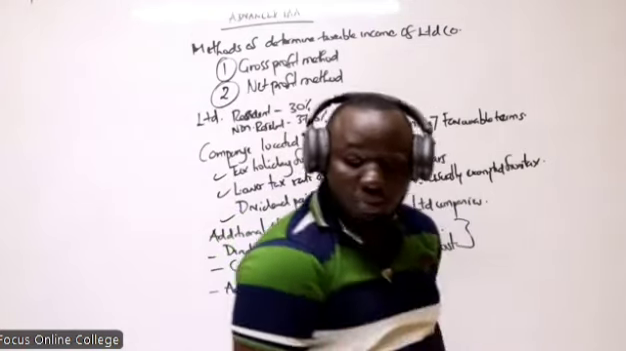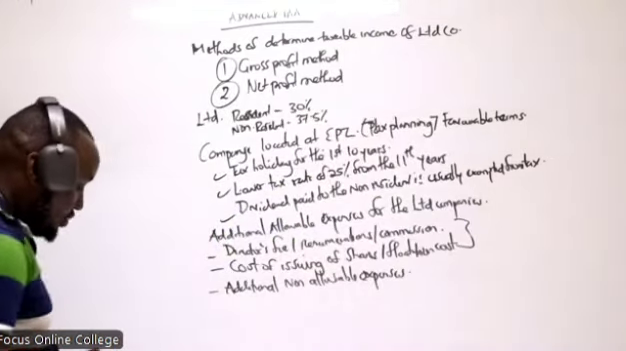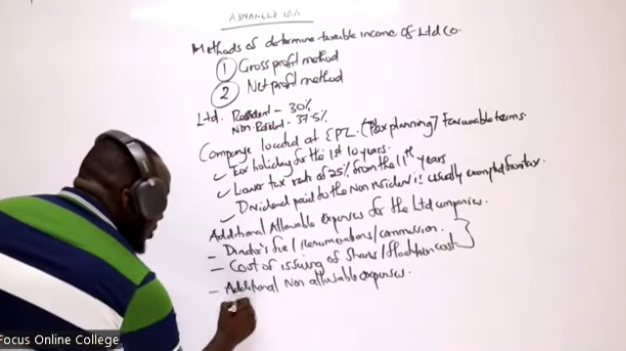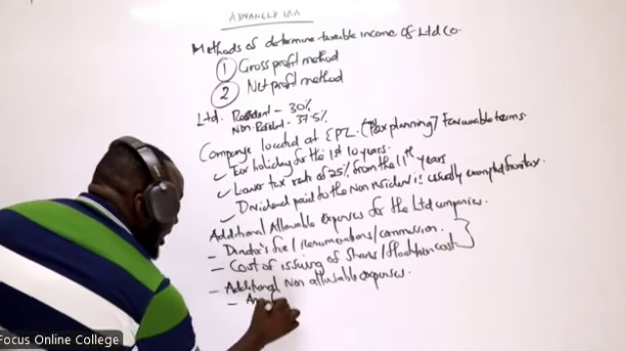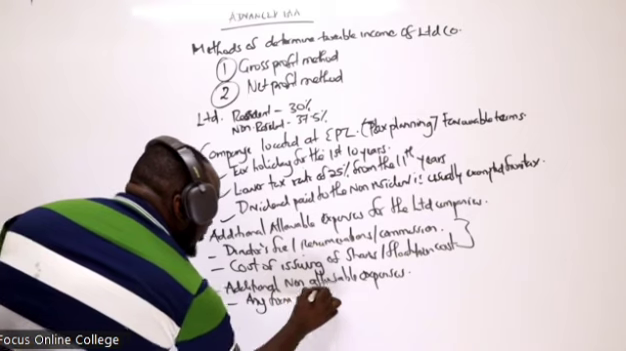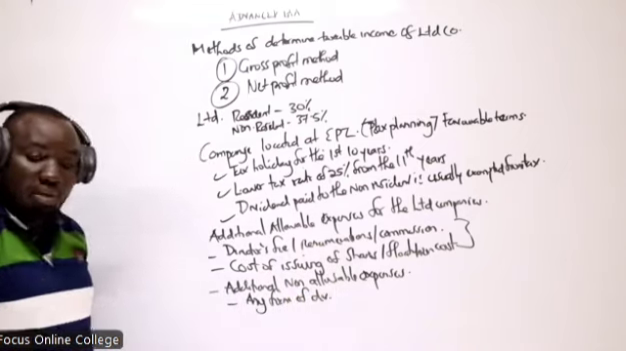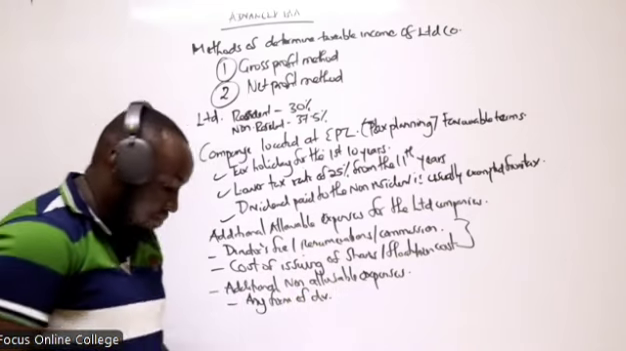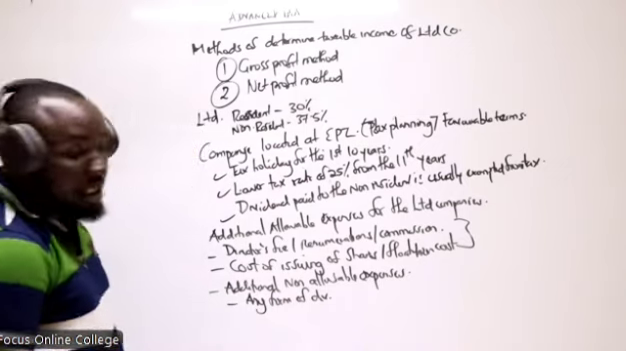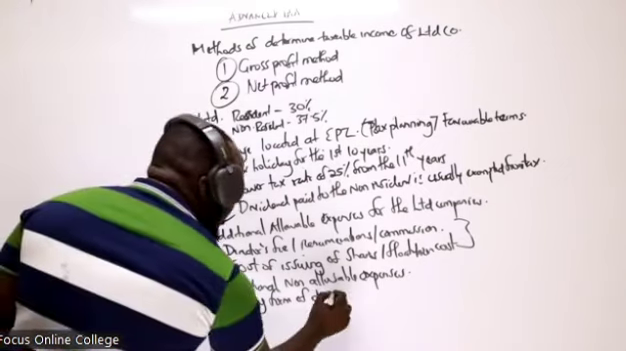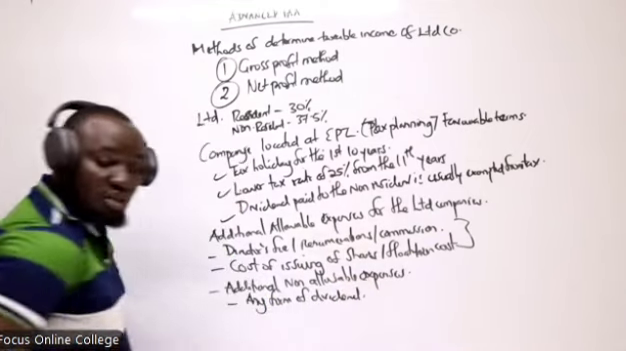When you talk about additional non-allowable expenses, we talk about any form of dividends. Any form of dividends. It can be interim, final, are we together? Interim, proposed, in taxation, any form of dividends is a non-allowable expense, together.